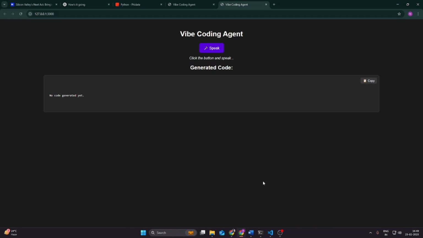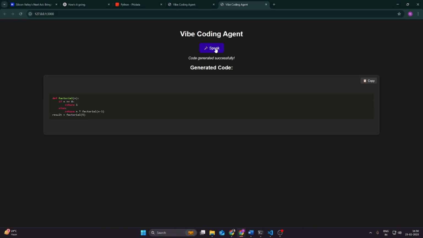So I'm testing the coding agent. I'm saying, generate a factorial of a given number 5 for me. It's working. As you can see, it has taken the number 5, and it has given me the code to find the factorial of a given number 5.